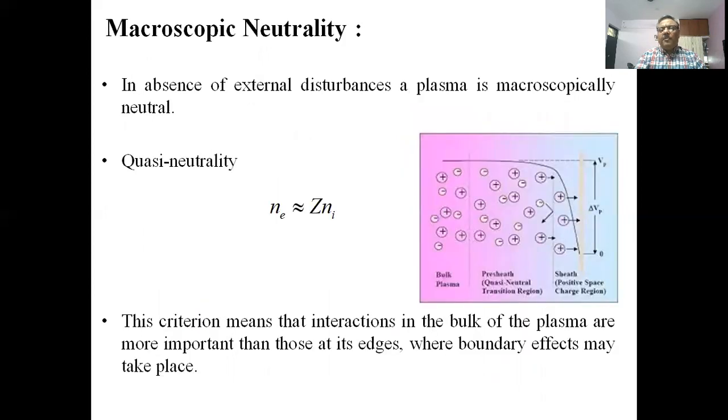The second one is the macroscopic neutrality. In absence of any external disturbance, a plasma is macroscopically neutral. We define this as Ne, the concentration of the electrons, equals Ni, the concentration of the ions, multiplied by the number of the ions. This criterion means that interactions in the bulk of the plasma are more important than those at the edges where boundary effects may take place. You can see that the important area is in the middle where the interactions are going on.